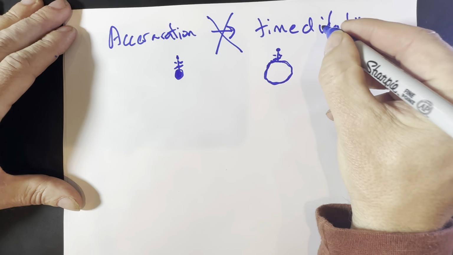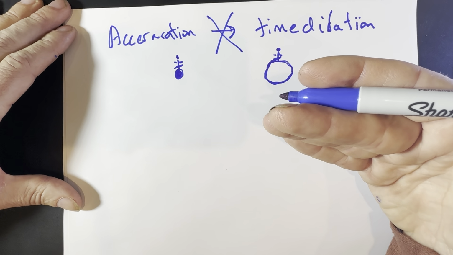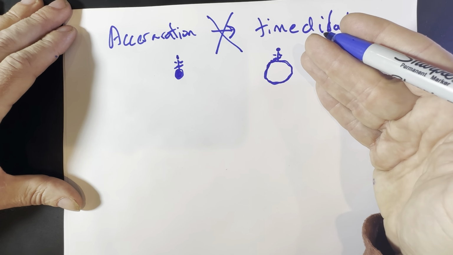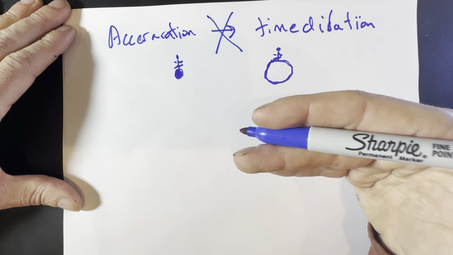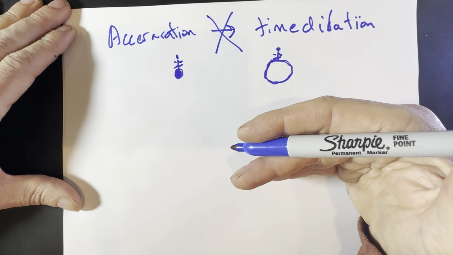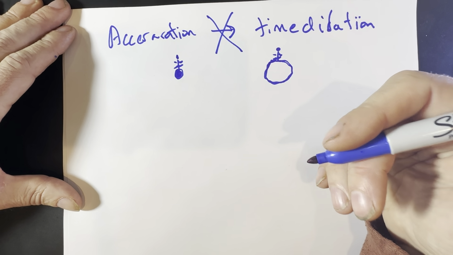Hopefully these two examples will further cement the idea that time dilation is not caused by acceleration, and give you a more concrete understanding of this as opposed to the math.